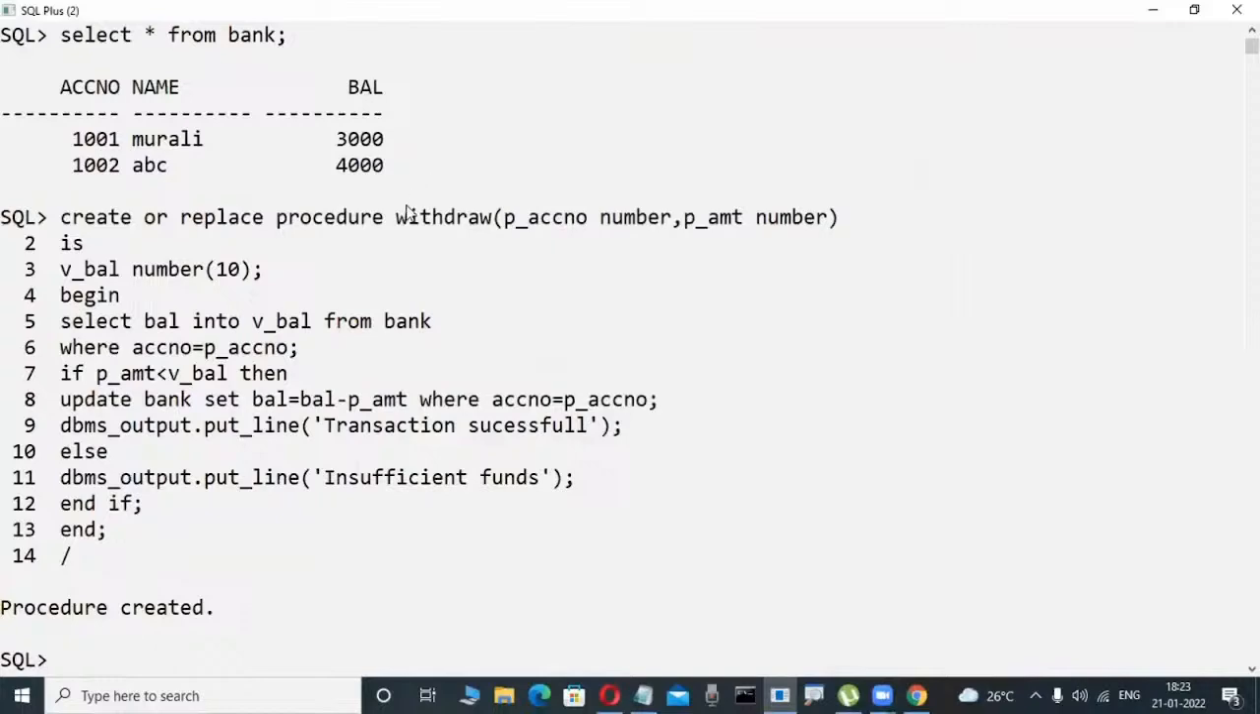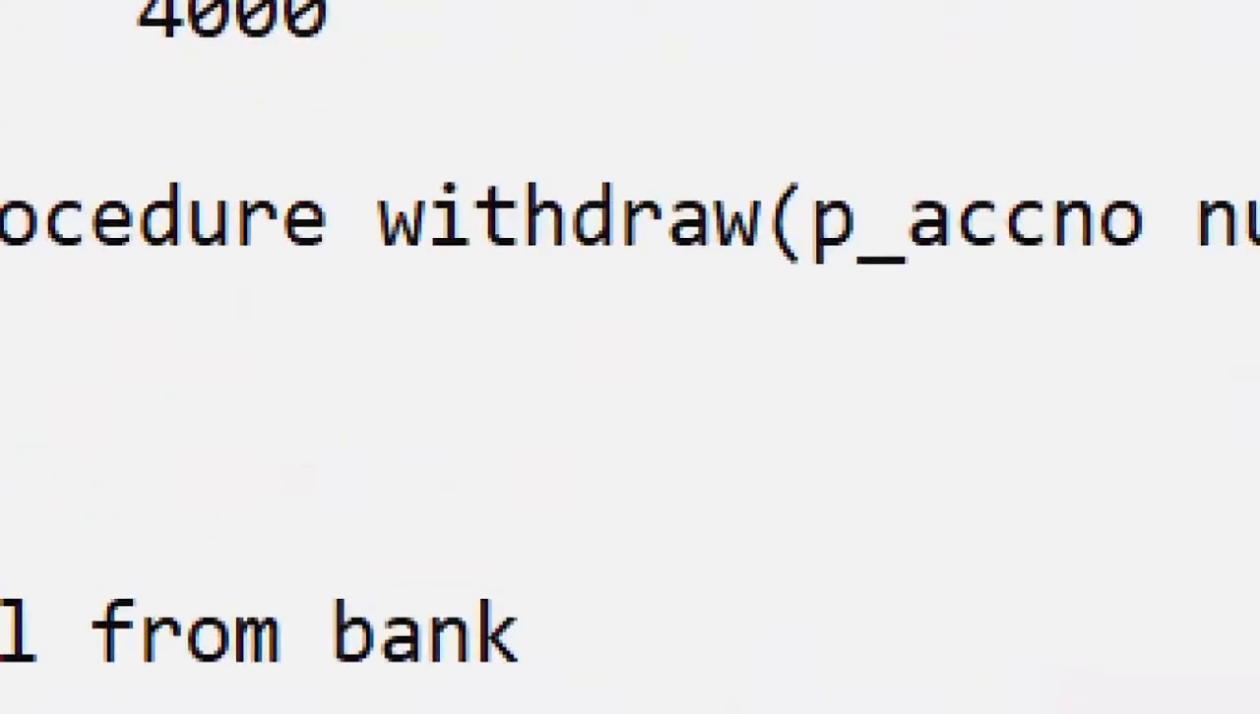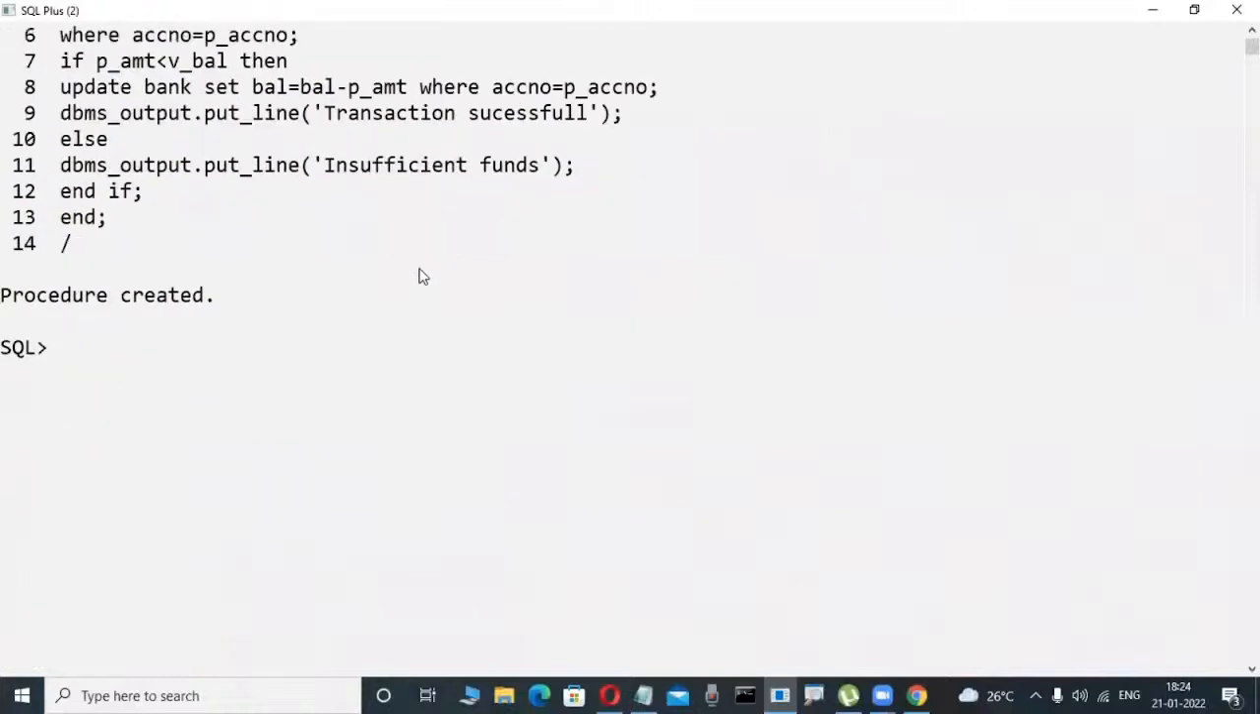Once I'm developing this withdraw procedure, I try to check it, like the ATM transactions I mentioned in the previous case. Now check it out. Observe here. I'm executing: exec procedure name withdraw. Okay, fine. I'm calling this procedure withdraw.